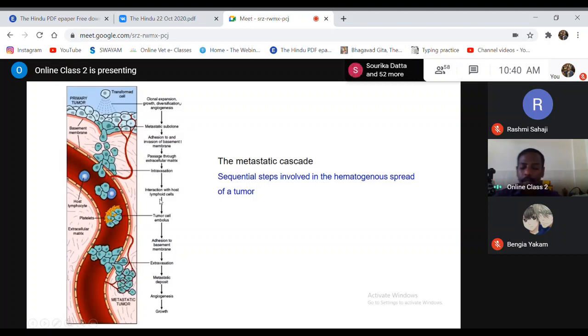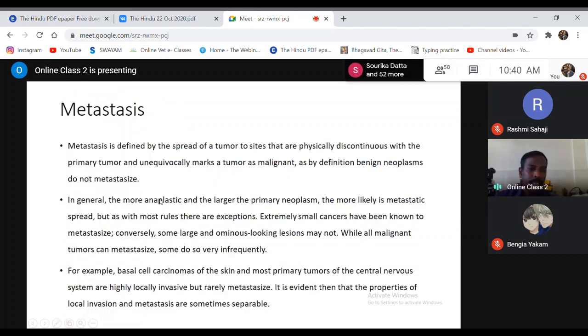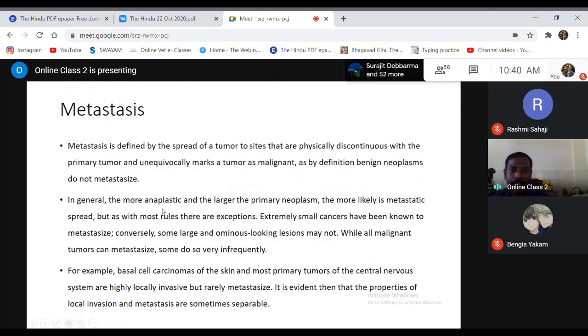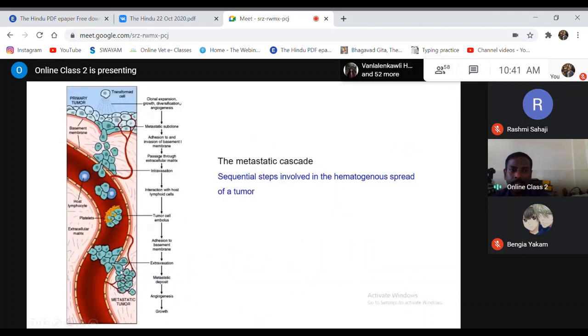Again, you have to remember the word metastasis, SIS. It stands for the process by which the primary cells move from the primary site to the secondary site. There is another word, metastases, S-E-S. It's not SIS. Remember, it is SES. When you use the term metastases, SES, it usually refers to the growth which is present at the secondary site.